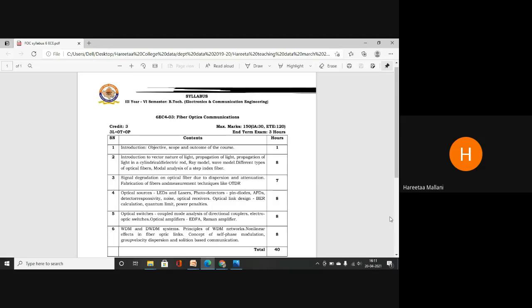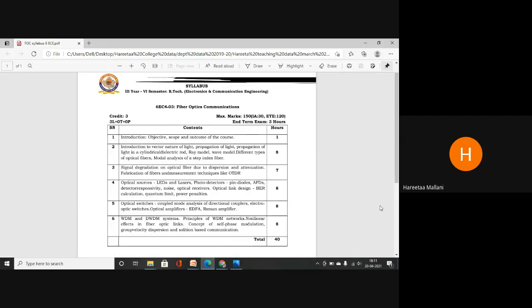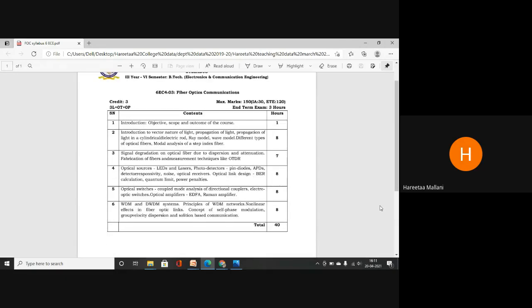So we will first discuss the syllabus, introduction, objective, scope, and outcome of the course. Then, I think few of you know these topics of propagation of light, vector nature of light, because I think in 12th standard you have studied these basics, which we will use here.